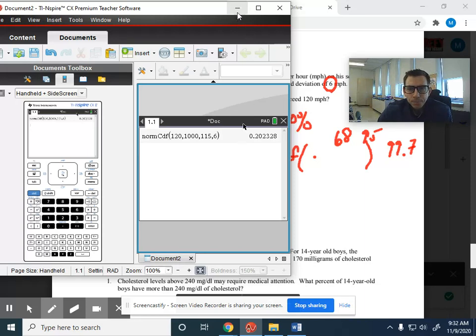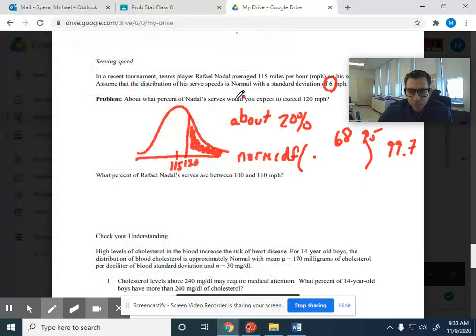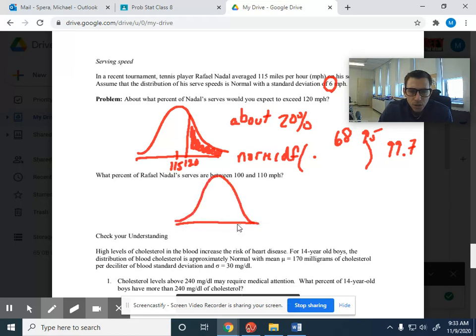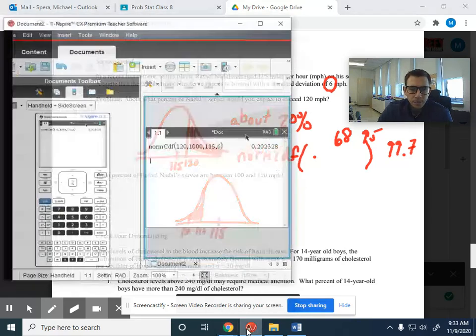Let's just do one more example of something that we should be comfortable with at this point. The next one says, what percent of Nadal's serves are between 100 and 110? This is just a rough sketch. If the mean was 115, we'll say this is 100 and this is 110. Again, we can't do this by hand. We can always give an estimate, but we need the calculator.